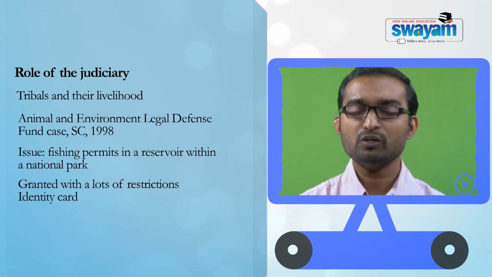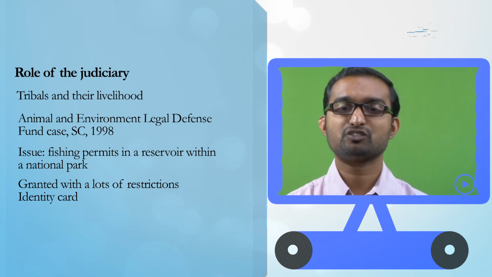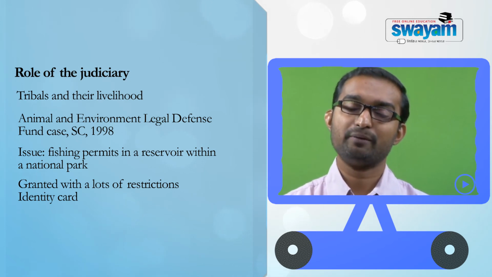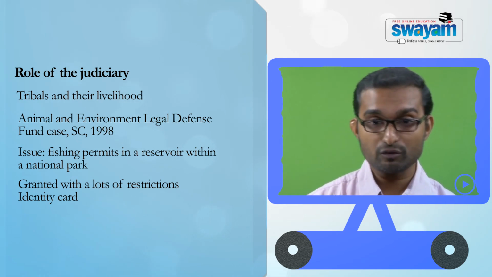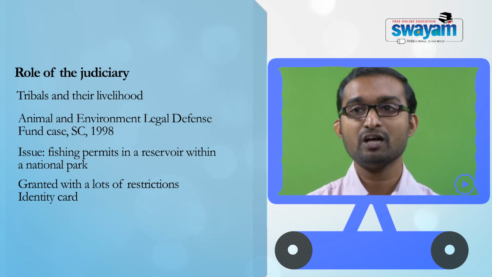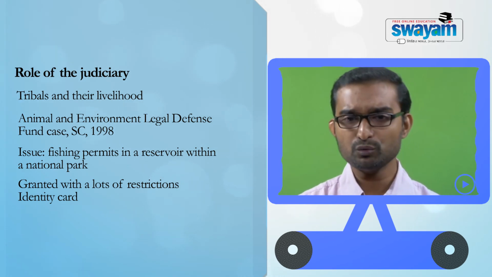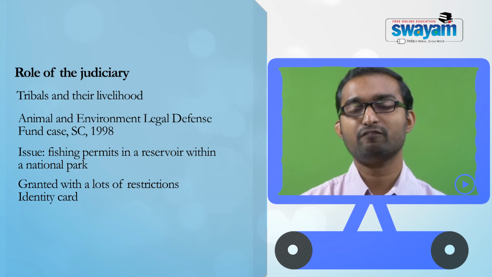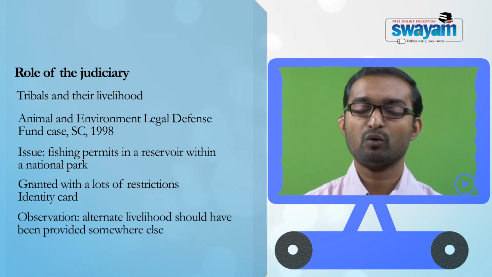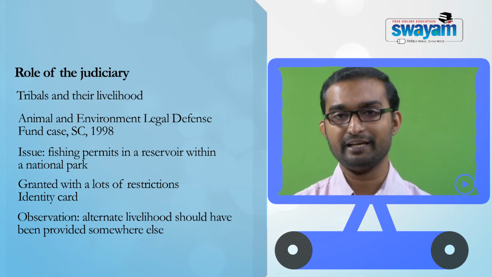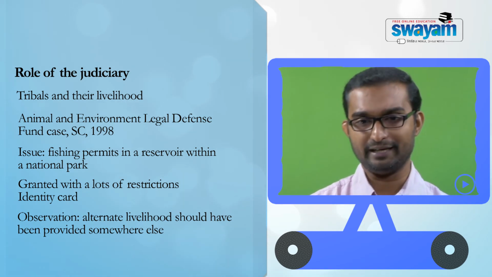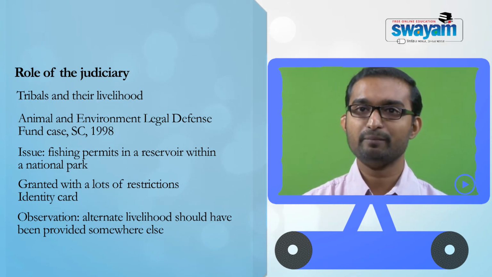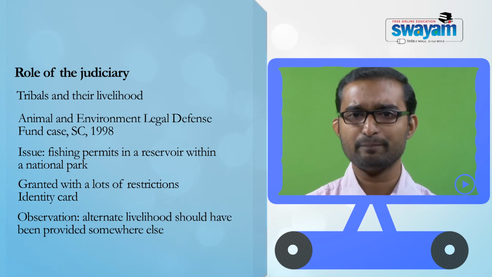but the court also noted that this has to be strictly controlled, because according to the Supreme Court's perception, any sort of human intervention in a protected area could be dangerous to the wildlife. The court also observed that ideally the government should have provided a livelihood mechanism for those tribals in a different area, not in a protected area. The hint from this case is that, if possible, there can't be any kind of human intervention in protected areas.